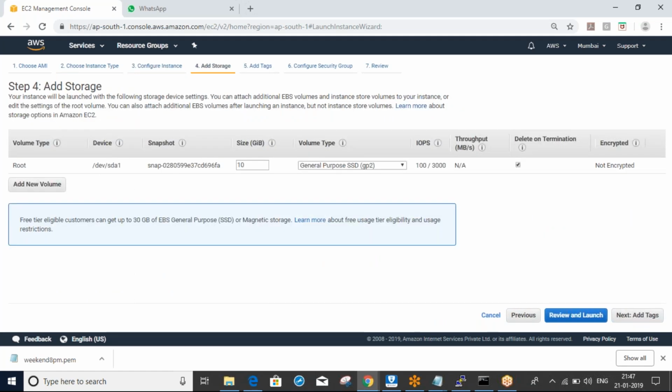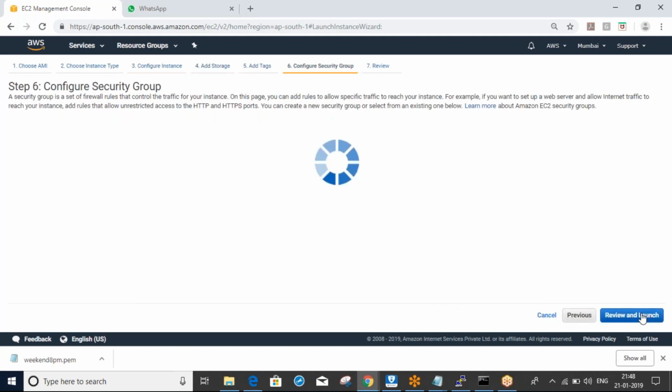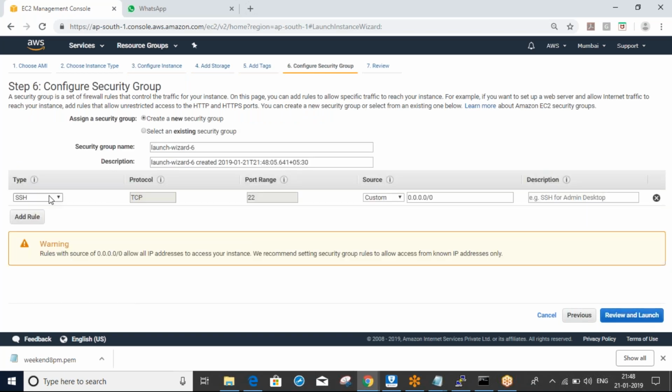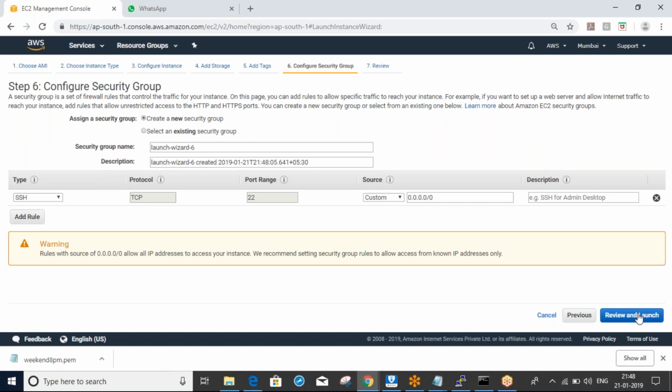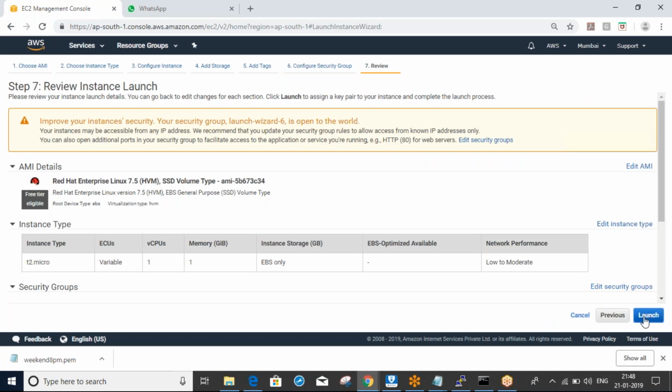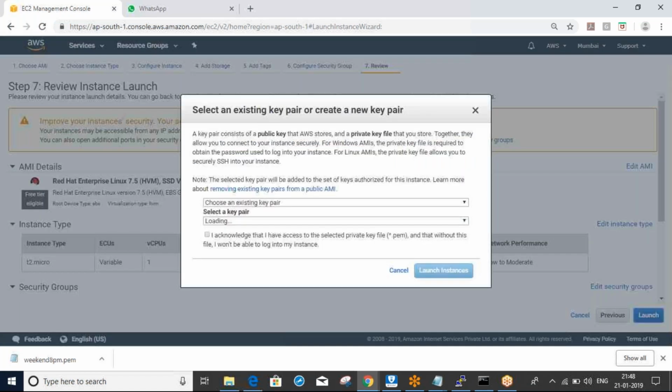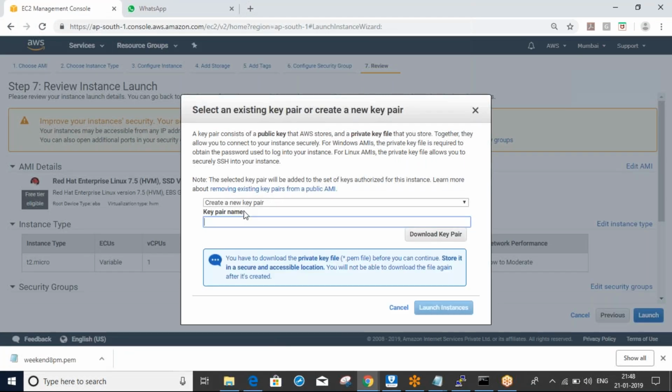This is storage. Just leave it default. All these things we will discuss in each class. These are the security groups, means firewalls. Just review and launch here. In your case, you create it for the very first time.